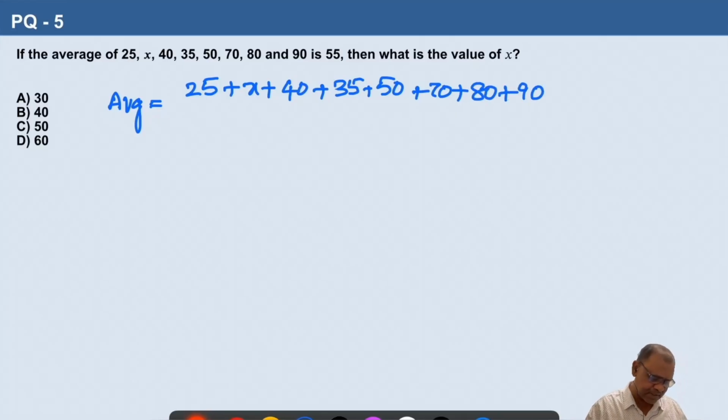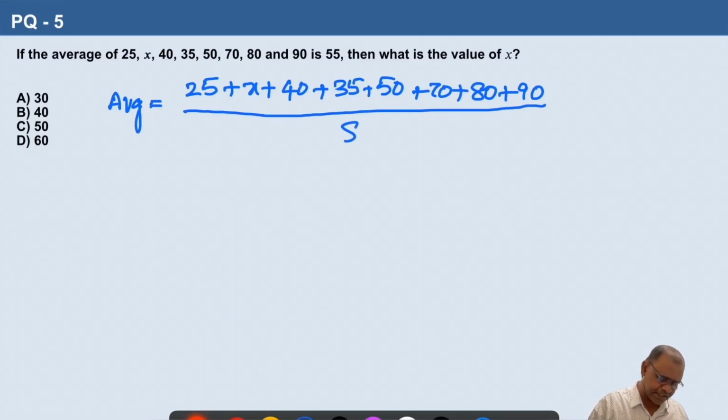So how many numbers are these? 1, 2, 3, 4, 5, 6, 7, 8. So all these numbers we have to divide by 8. So this average is equal to, according to the question, 55 is the average. Simplify this and find the value of x. So 25 plus 40 is 65. 65 plus 35 is 100. And 50 plus 70 is 120. 120 plus 80 is 200. And the remaining is 90.